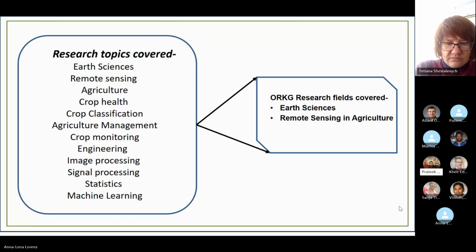So I included agriculture, crop health, crop classification, agriculture management, crop monitoring, engineering, including the image processing and signal processing techniques, which are very crucial in getting the end product for remote sensing in agriculture. Also, most of these papers include statistics and machine learning. So basically, all these research fields covered have earth sciences and remote sensing in the agriculture field.